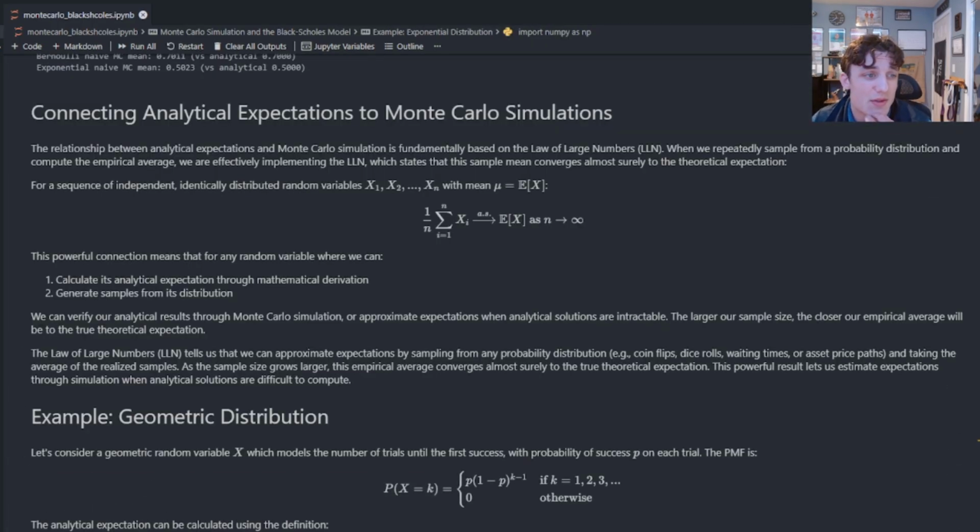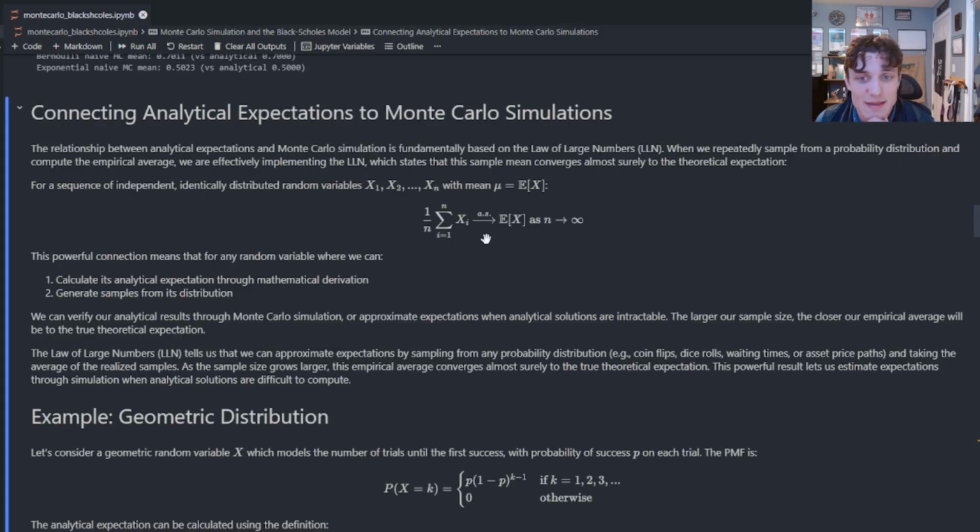Turns out this is no coincidence, and a lot of students hear about the law of large numbers and the central limit theorem in maybe even an AP statistics course back in high school, but rarely do we actually see what it means in the context of simulation, especially at that point in time.